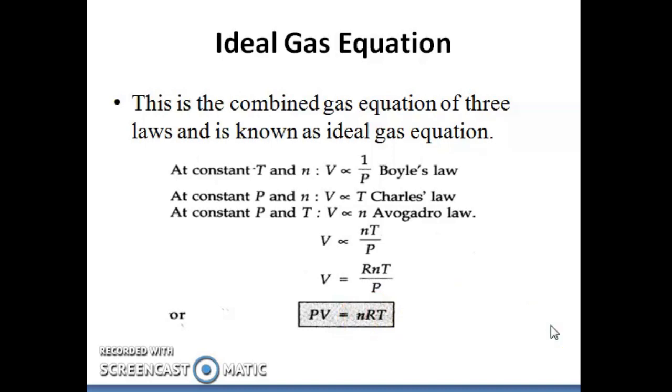Hence, the gas laws are very important, as they are the main source from which we derive the ideal gas equation, that is PV is equal to nRT. We use this ideal gas equation to solve many numericals.